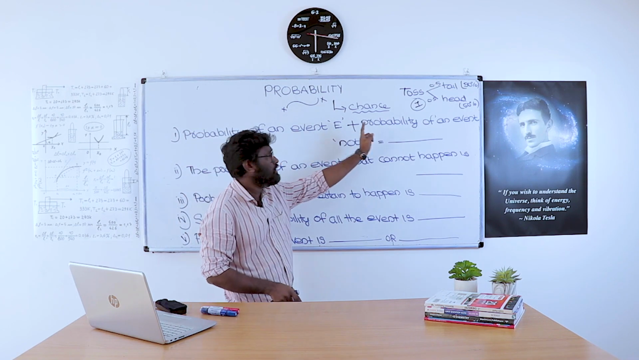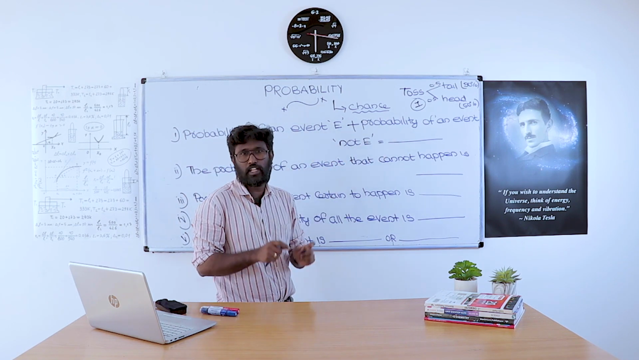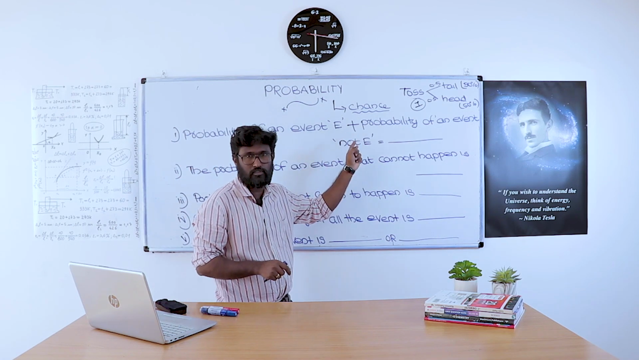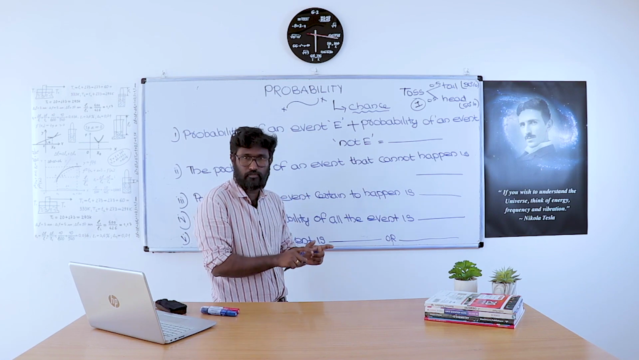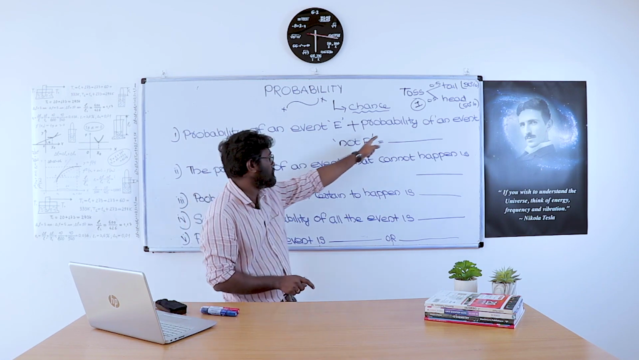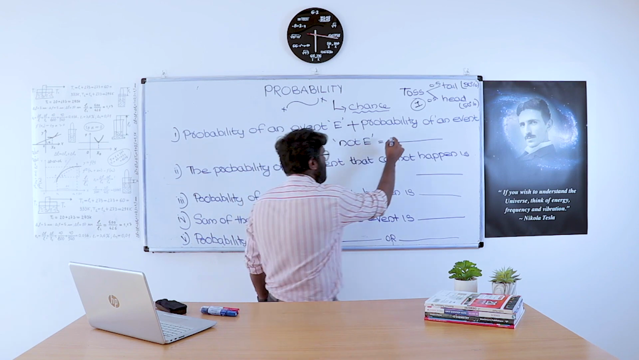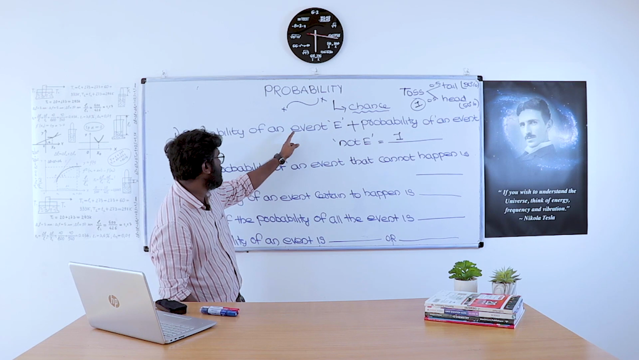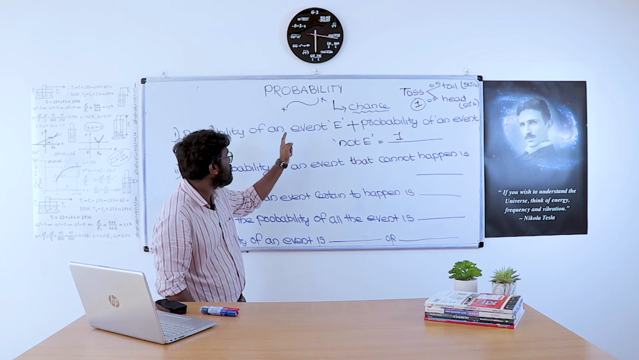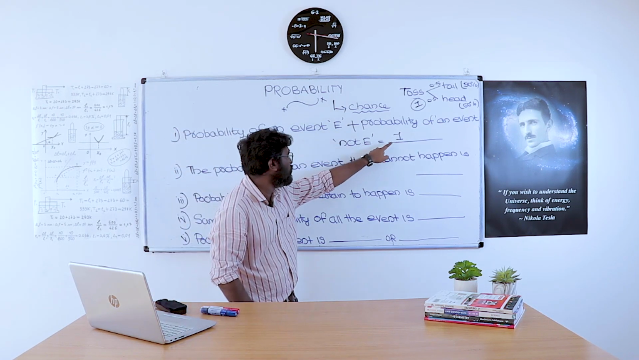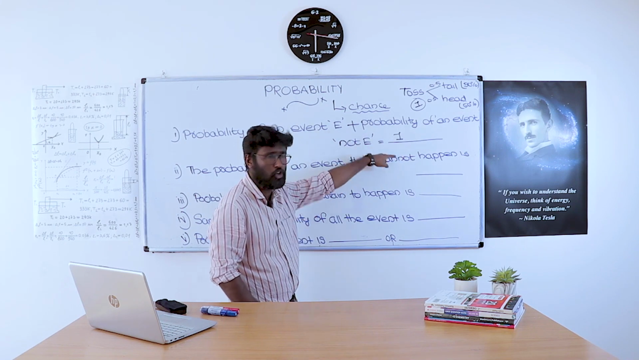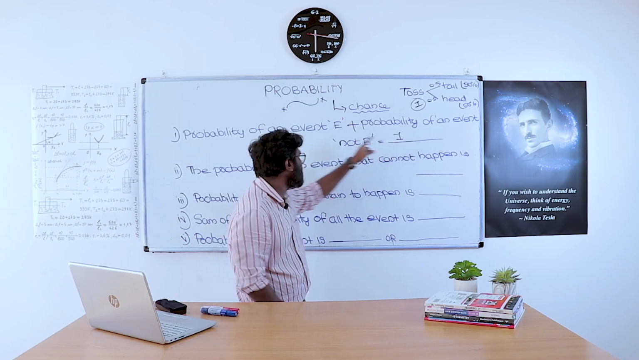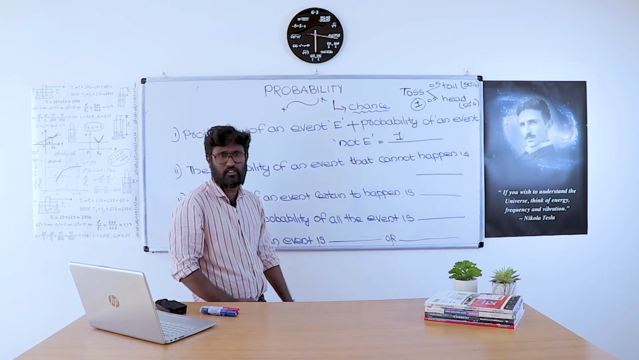Now, the probability of an event E plus the probability of an event not E means the probability of the event happening and not happening. So the maximum probability is 1. The probability of E plus the probability of not E is 1. So the probability of event E is equal to 1 minus the probability of not E, or otherwise, the probability of not E equals 1 minus the probability of E.